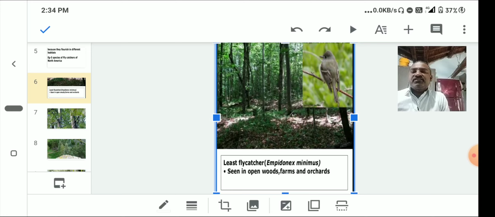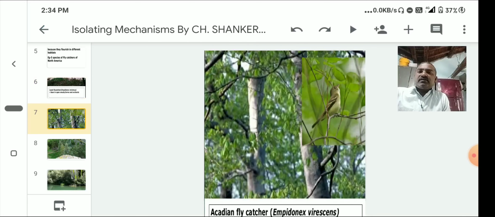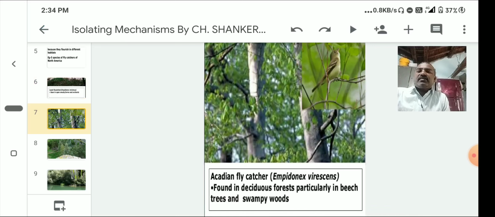So this species we can see only in open woods. The second one is the Acadian flycatcher, Empidonax virescens, found in deciduous forest, particularly in beech trees and swampy woods.